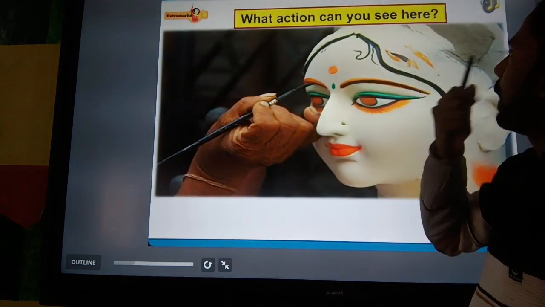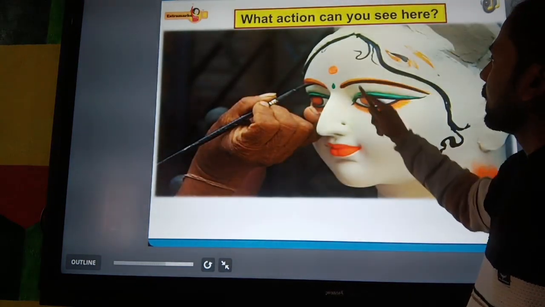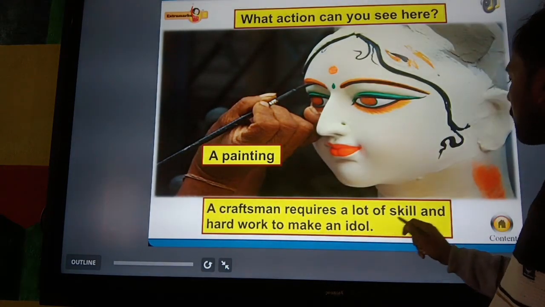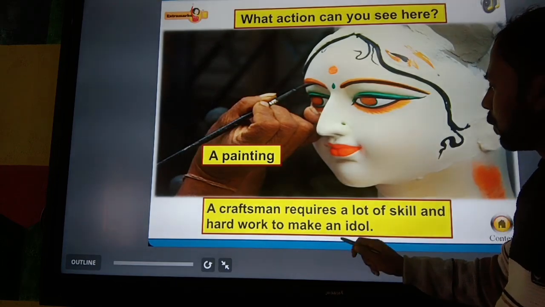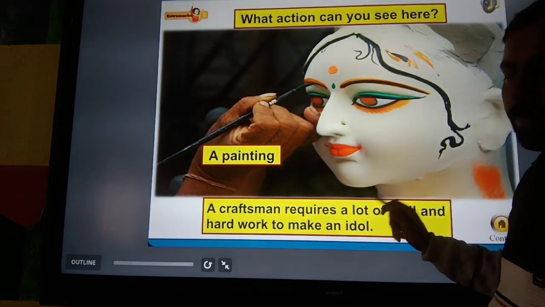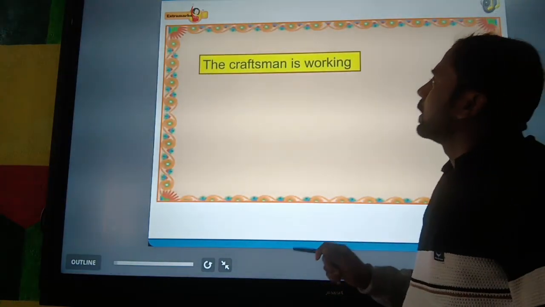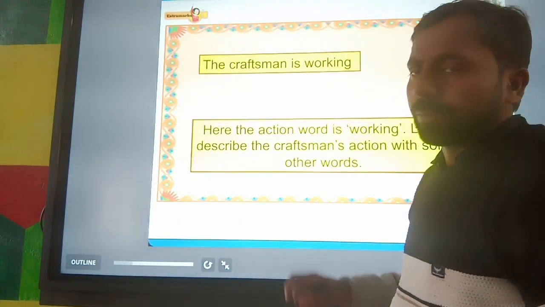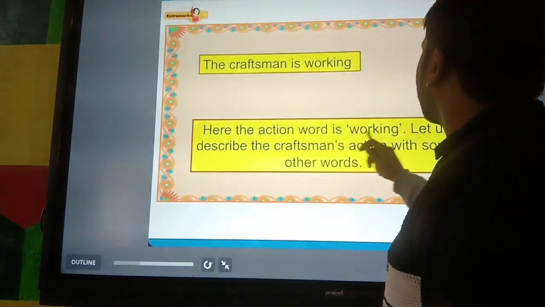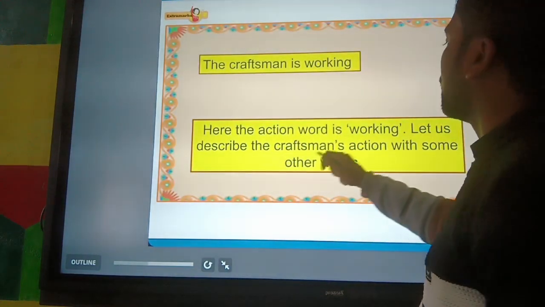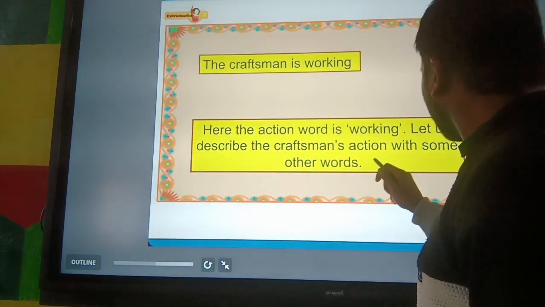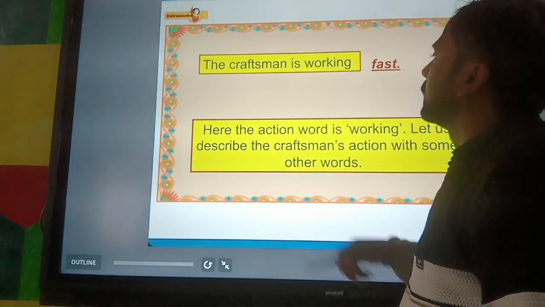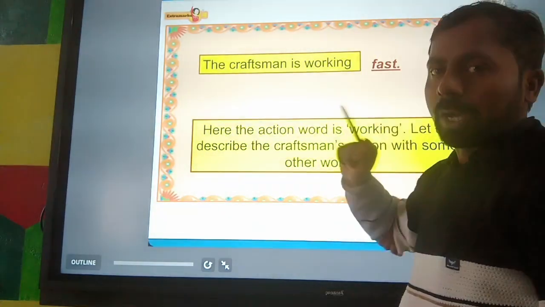So here, what action can you see? A painting. A craftsman requires a lot of skill and hard work to make an idol. Next, the craftsman is working. So working is an action word. Let us describe the craftsman's action with some other words. Some other words are added, like fast. The craftsman is working fast.